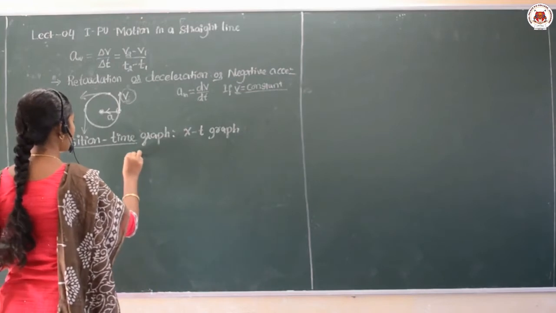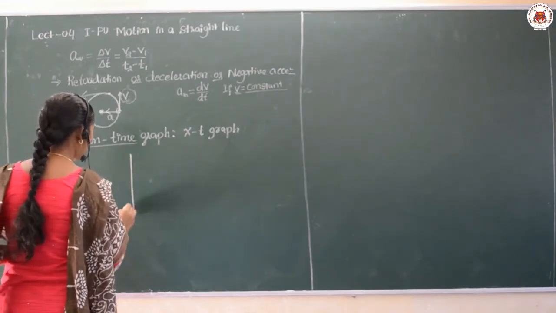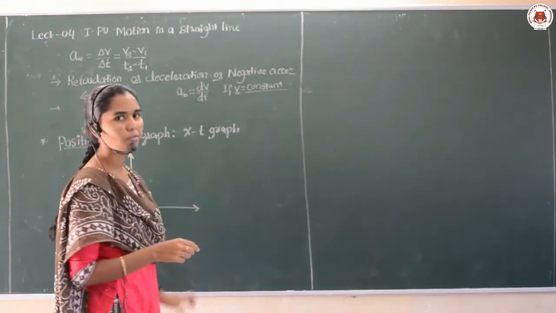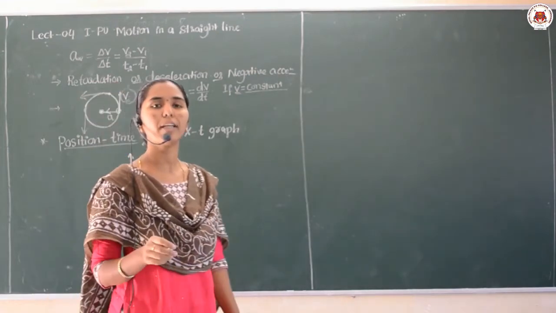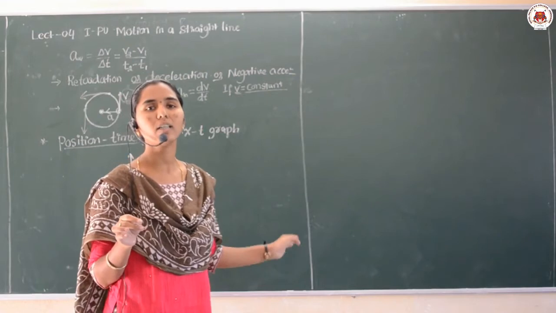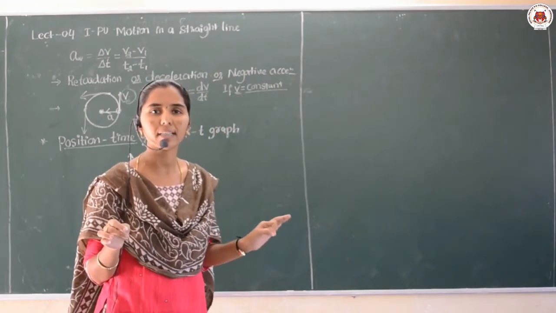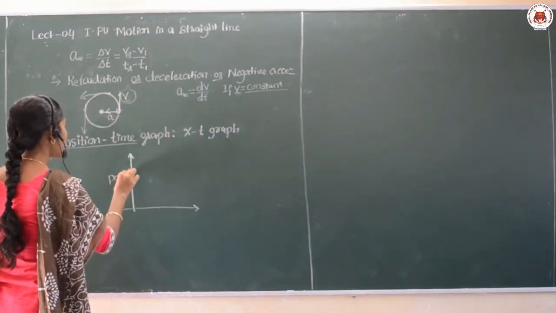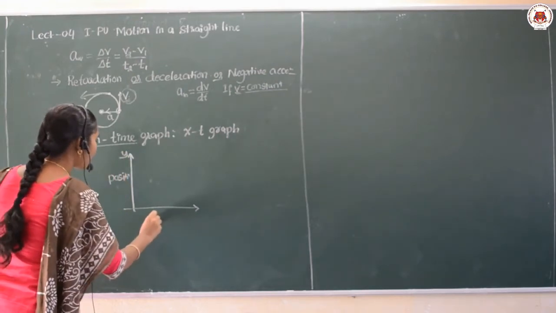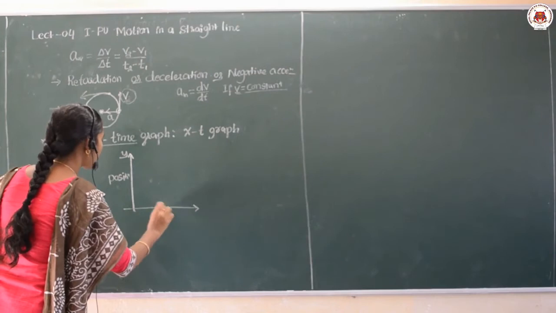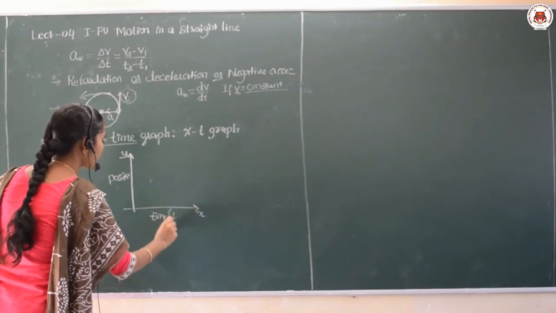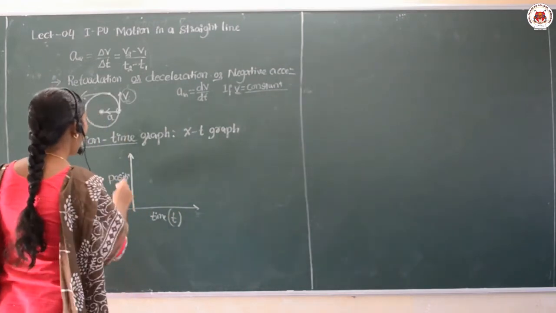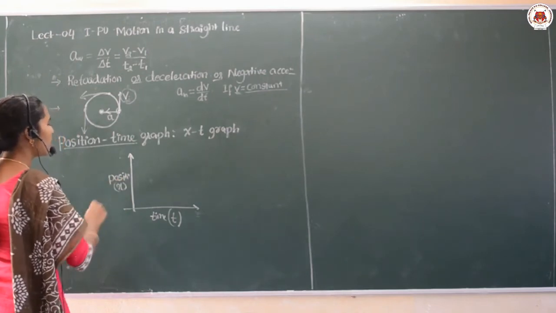It is a very simple graph, and here I can represent that with the coordinates. The position time graph is defined as the graph between the position of an object and the time taken, such that position is taken along the y-axis and time is taken along the x-axis, where the position is represented as x here.